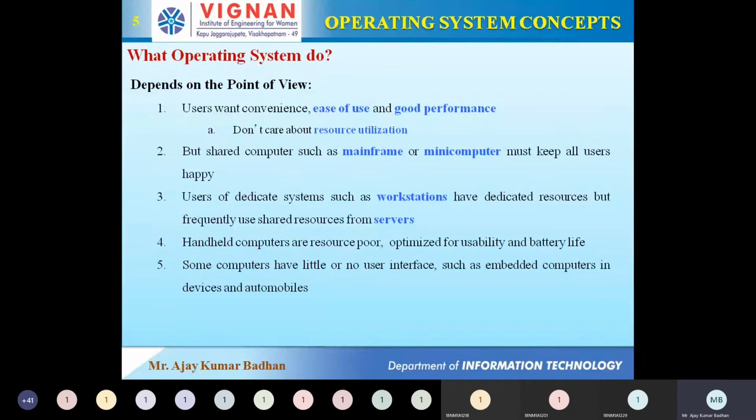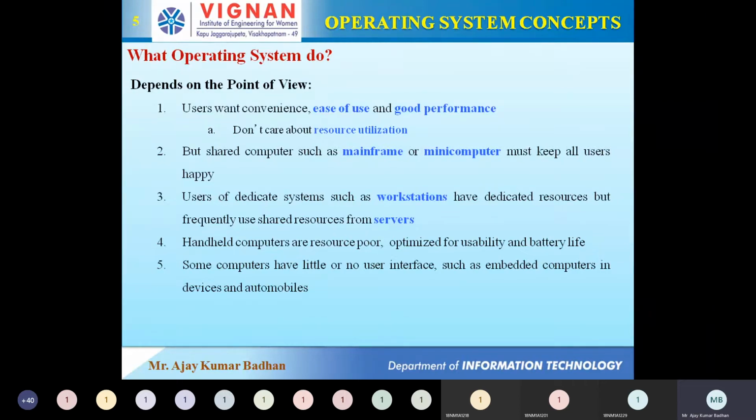These systems have inbuilt embedded computer operating systems, and these operating systems are meant to perform only specific tasks. For example, if you take a micro oven, it will have an operating system where only the properties required for a micro oven are executed.